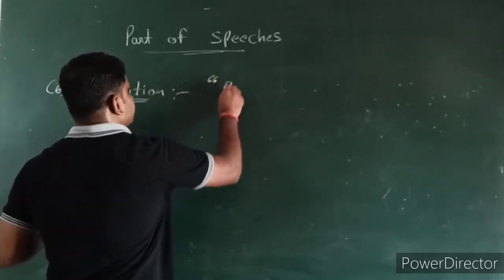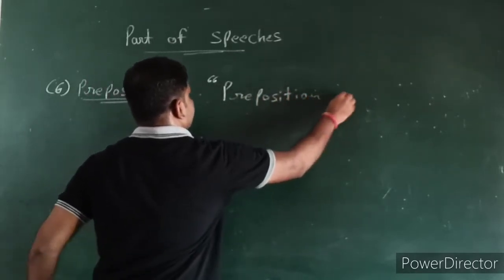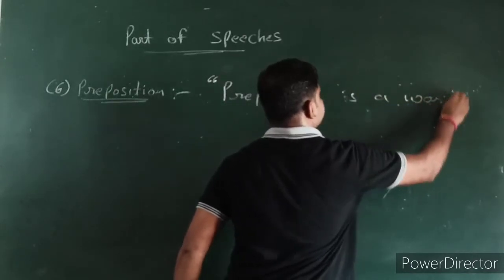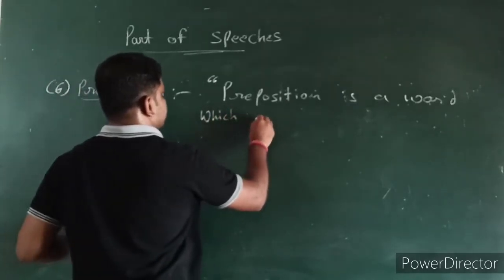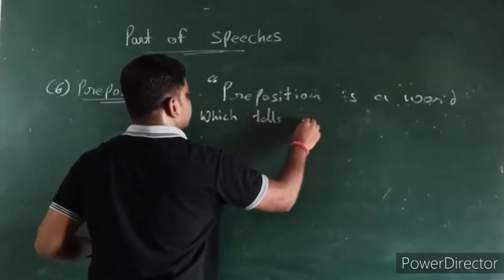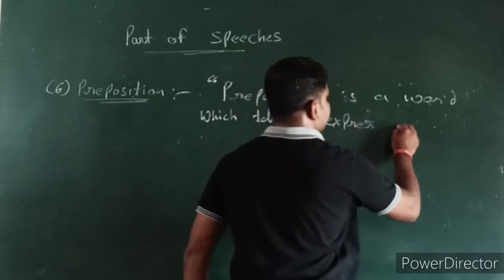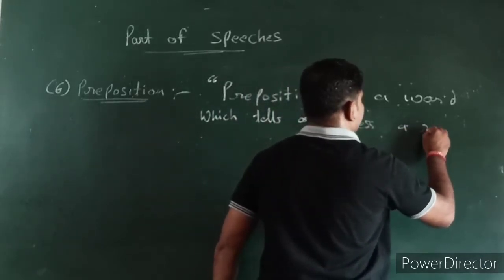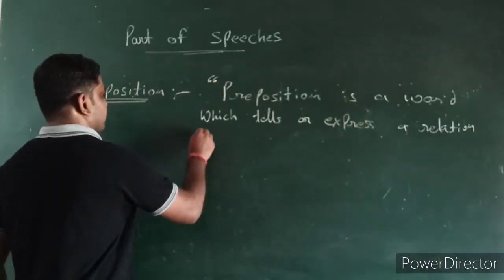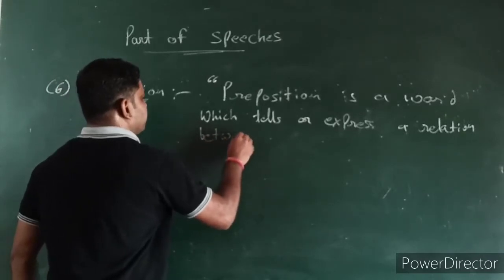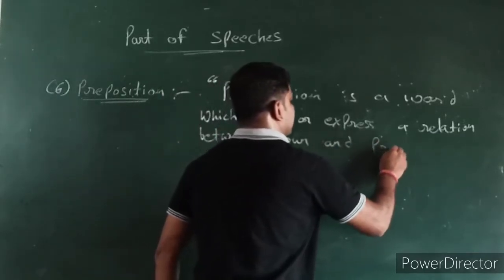So let's see the definition. Preposition is a word which tells or expresses a relation between noun and pronoun.